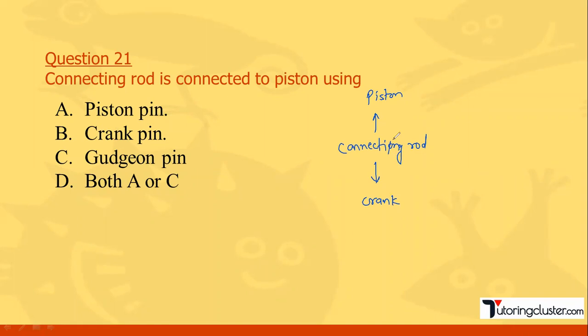Now this connecting rod and piston are connected using the Gudgeon pin, and we also call it the piston pin. While the connecting rod is connected with the crank using the crank pin. So piston pin and Gudgeon pin, both A or C. You can call it a piston pin or Gudgeon pin. Okay, this is very important.